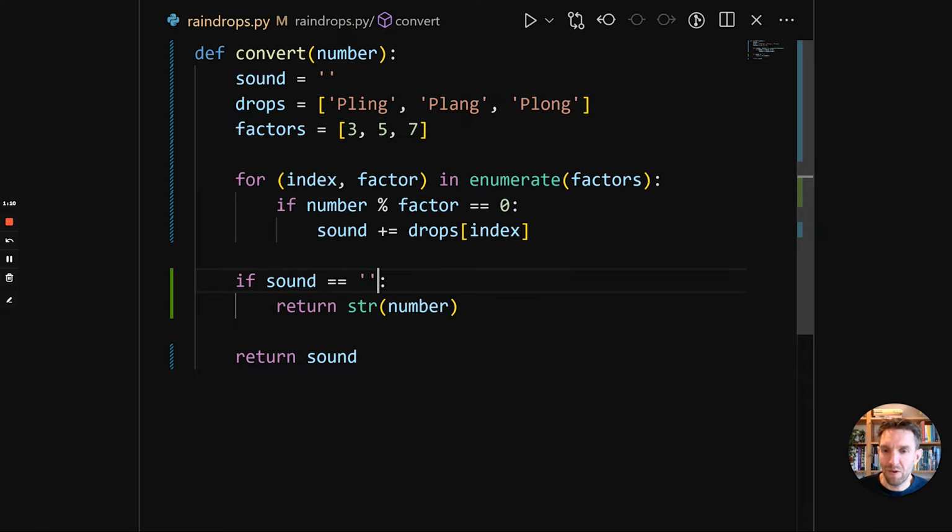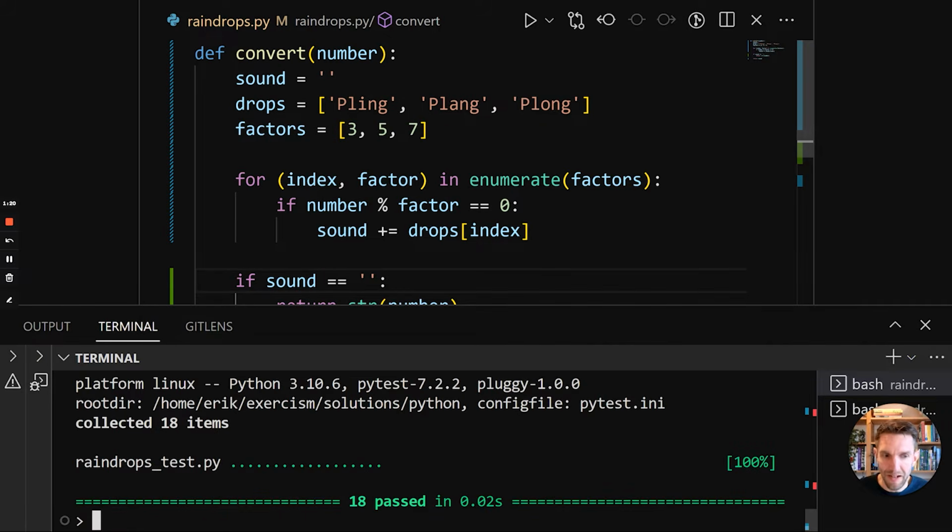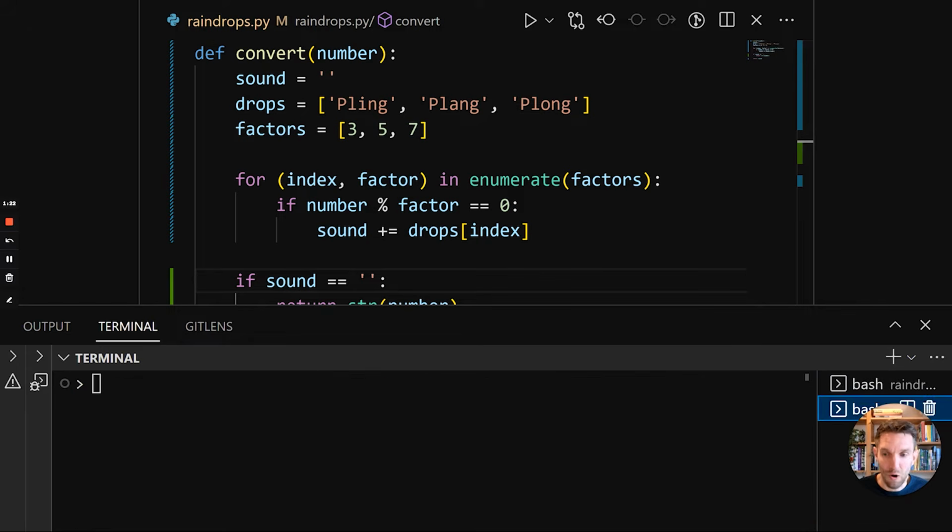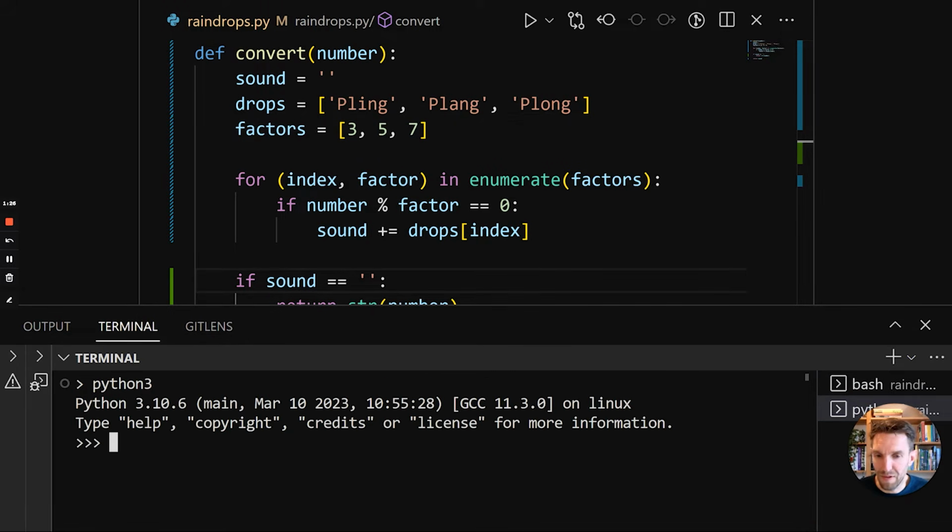Another thing that we can do is we can use the fact that Python has truthiness. So certain values that are not Booleans are interpreted as true or false. And the best way to illustrate this is by opening a terminal. So we're going to do python3, and then we have the Python terminal, which is a REPL. So we can just add code here.